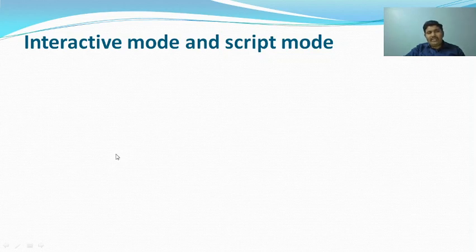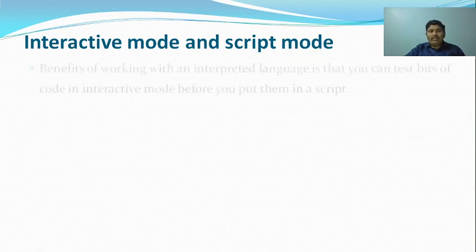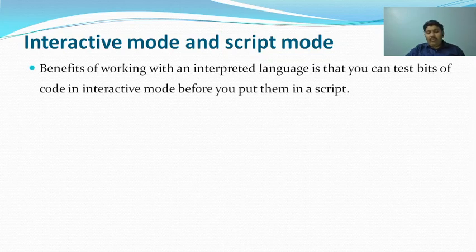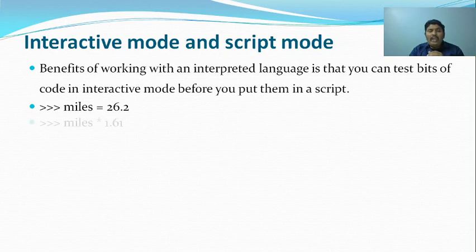So the next topic is interactive mode and script mode. I will show what is meant by interactive mode and script mode with a very good example. Whatever commands we were typing previously, that is called interactive mode. We type one command and the interpreter automatically executes it. But if you put all your statements in one place and execute them together, that is called script mode. For example, here I have a statement miles is equal to 26.2 and I have miles into 1.61. Performing operations like this interactively is called interactive mode.